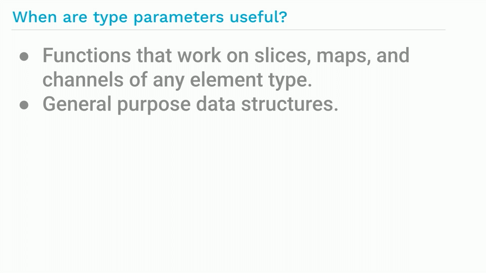Another case where type parameters can be useful is for general purpose data structures. By a general purpose data structure, I mean a data structure like a slice or a map, but one that's not already built into the language. For example, a linked list or a binary tree. Today, programs that need such data structures write them with a specific element type, or else they use an interface type. Replacing a specific element type with a type parameter can produce a more general data structure that can be used in other parts of the program, or perhaps by other programs.